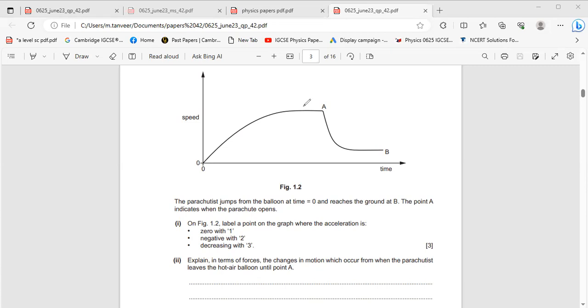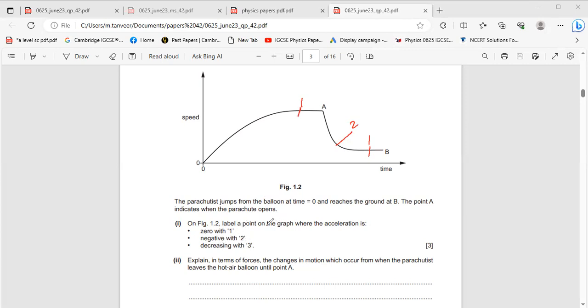One point is this, and the second point is this. At these 2 points, there is no acceleration. You have to mention these points as 1. This is 1. This is also 1. Second, negative, with 2. Where acceleration is decreasing, you have to mention it as 2. Here acceleration is decreasing.